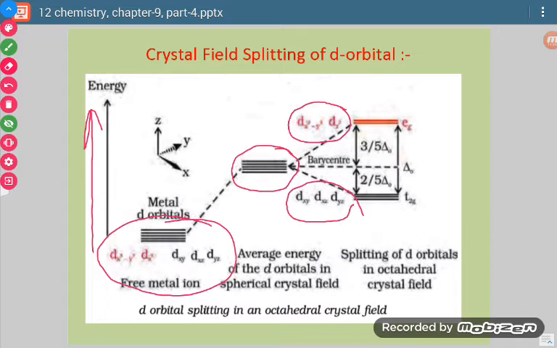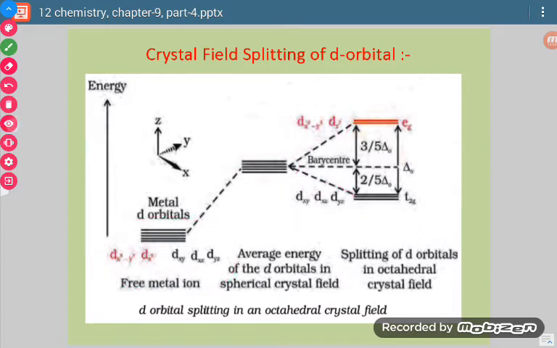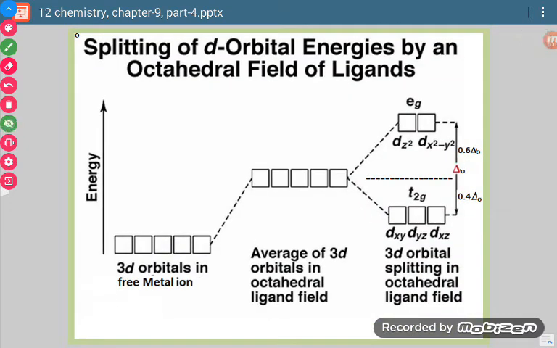The T2g set has lower energy, lower by 40% of the total energy of separation, which is delta O. So 40% of the total energy will be the decrease in energy of the T2g set of orbitals, and 60% will be the increase in energy of the Eg set of orbitals.